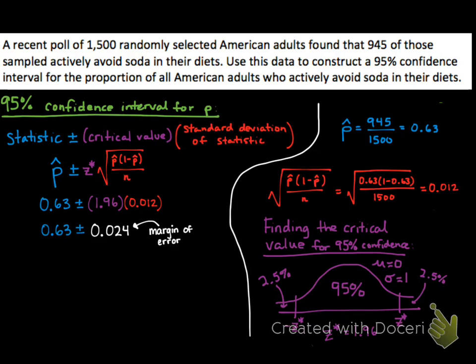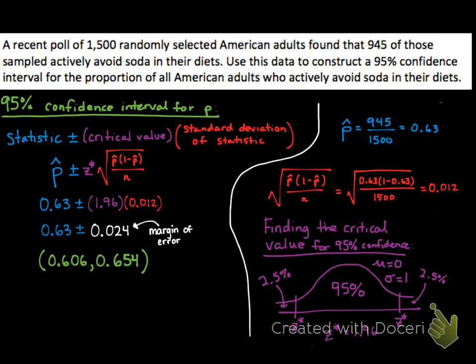So 1.96 times 0.012, that gives us 0.024. And that's just going to tell us how far above and below our estimate of 63% we should go. So we finish off our confidence interval by adding and subtracting 0.024 from 0.63. When you subtract it, you get 0.606, and when you add it, you get 0.654.